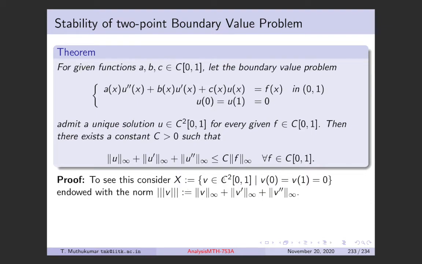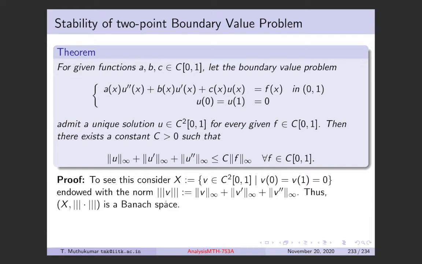So to make this by itself a complete space, you define this norm as the sum of the subnorms of V and its derivatives up to the order that you have taken. Here you have taken C2, so you take up to the subnorm of the second derivative. So you sum them. That is the norm that you give in this space X, and you can verify that with this norm, X is going to be a complete normed space.